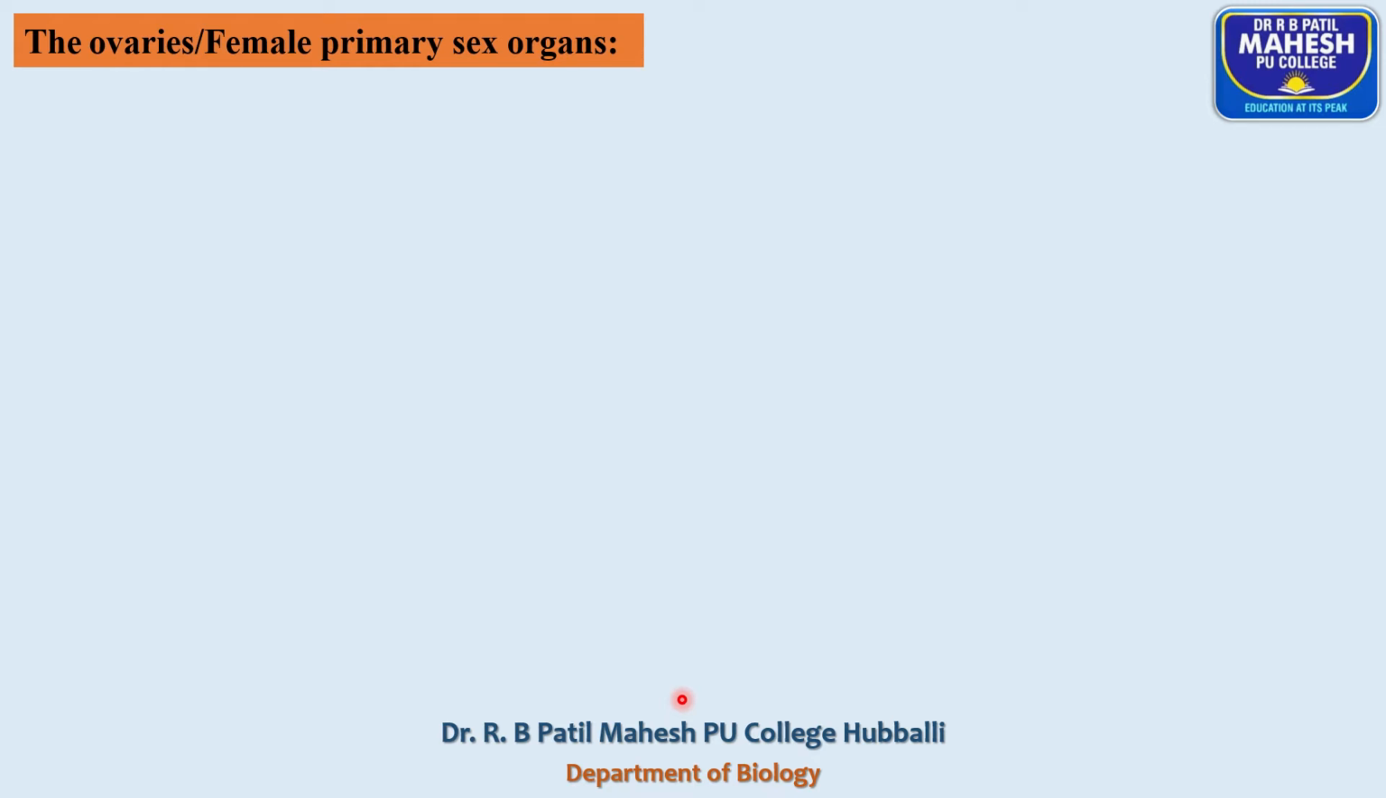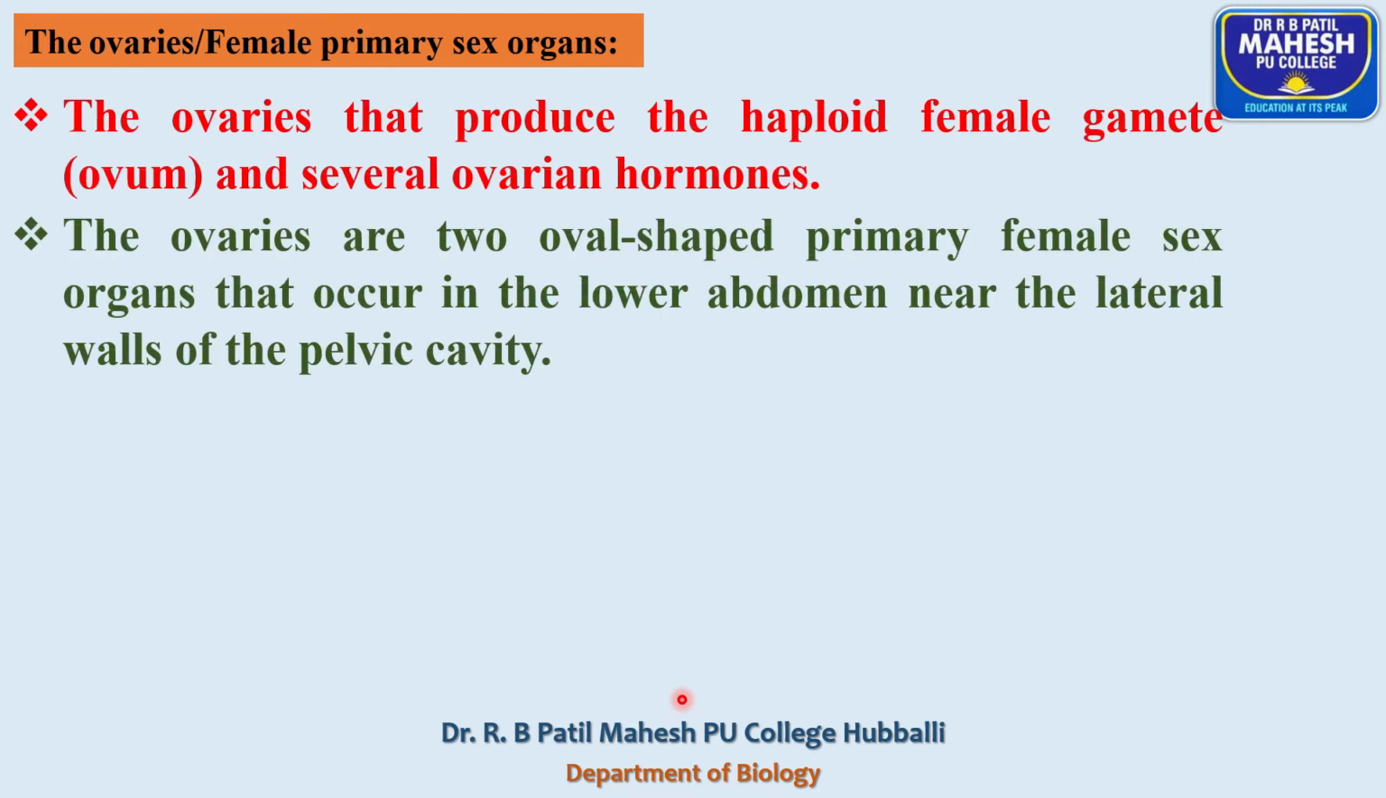The female primary sex organs are the pair of ovaries. You remember, within the ovaries, the formation of female gametes takes place by the process called oogenesis. The female gamete is the ovum or egg, and the ovaries are also involved in secretion of ovarian hormones. The two female ovarian hormones secreted by the ovaries are estrogen and progesterone.